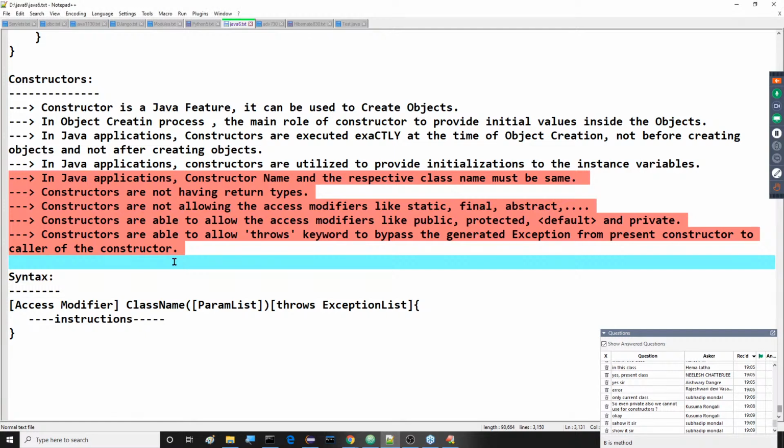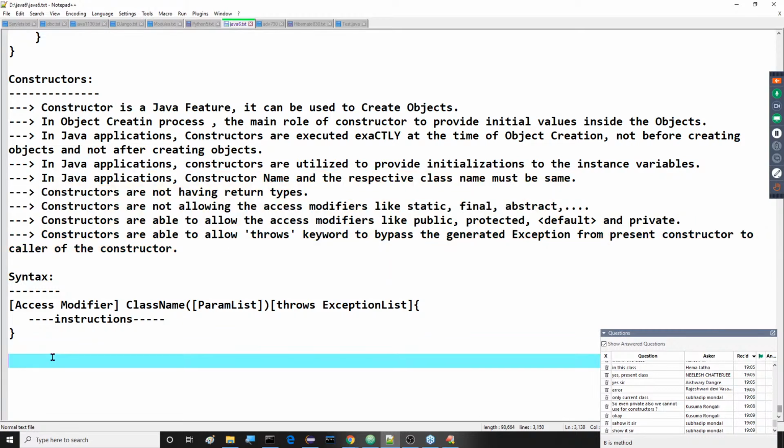Next, constructors are able to allow the throws keyword to bypass the generated exception from the present constructor to the caller of the respective constructor. The caller may be anything. This is the point we are able to understand.